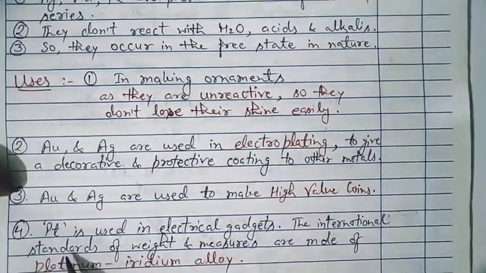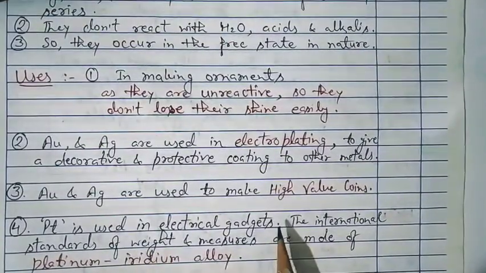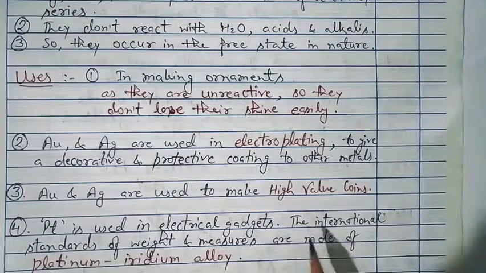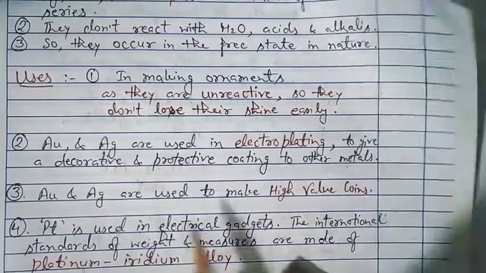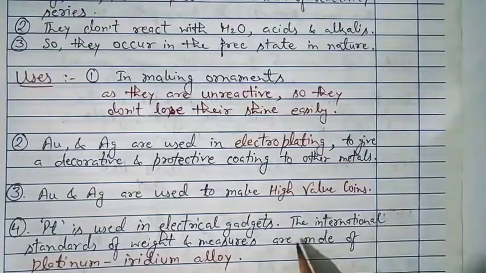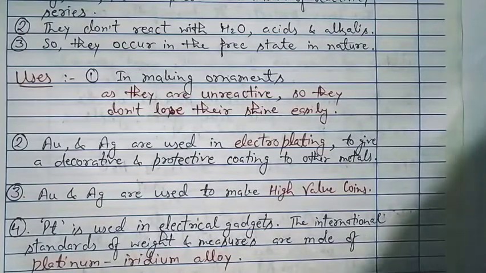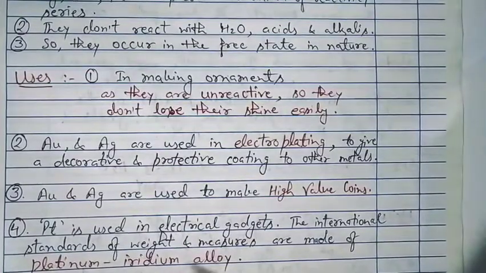Now the fourth point is about platinum. Platinum is used in electrical gadgets like mobiles and computer hardware, because it is very non-reactive and long lasting also. The international standards of weights and measures are made of a platinum and iridium alloy.